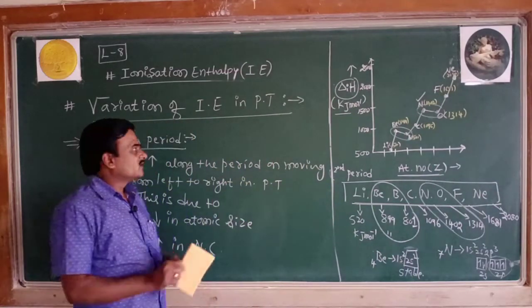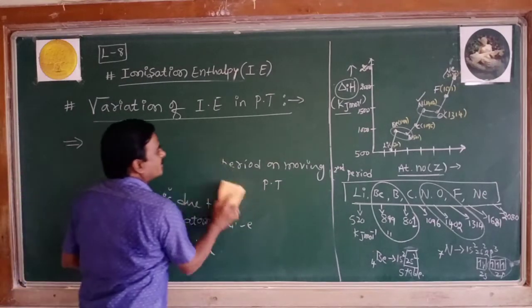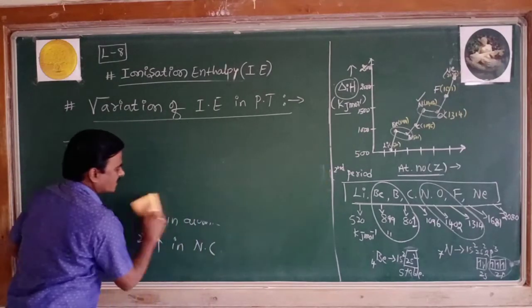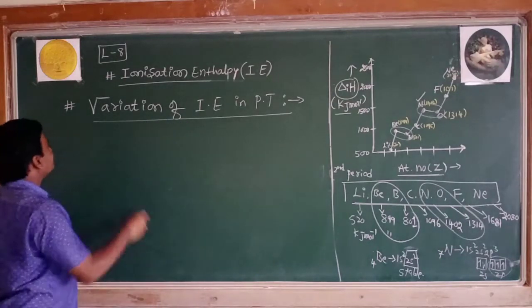Now let's collect the variation of ionization enthalpy down the group.